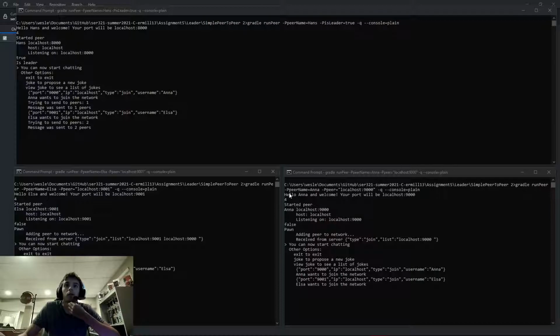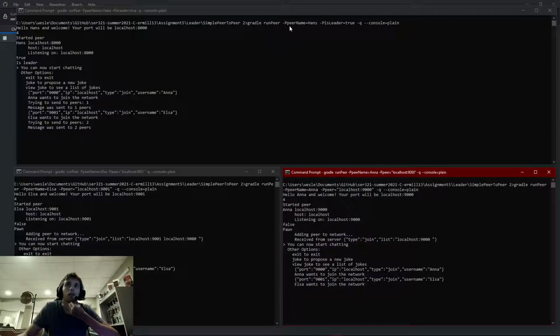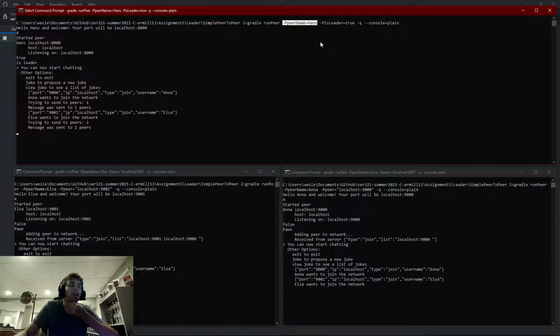I used pretty much just the given ones, with the one exception that I included a name from the basic one, but not the other properties, just because I wanted it to be on theme. So we have Hans, who is going to be our initial leader at localhost 8000. We have the first node connecting, which is Anna at localhost 9000, and then we have the second peer node, the pawn node, as you can see here: false pawn, true leader. Elsa, which is at 9001.